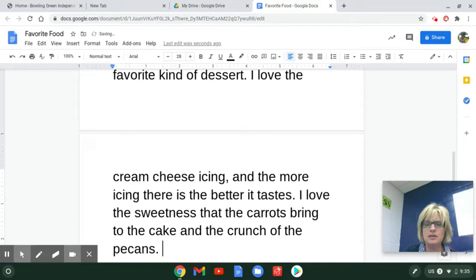Is this a compound sentence? I love the sweetness that the carrots bring to the cake. That's a sentence because what do I do? I love the sweetness and so forth. The crunch of the pecans. Okay, that's not a compound sentence because the crunch of the pecans is a subject, but there's not a predicate. So I don't have to have a comma there. Now up here, notice I did put a comma before my coordinating conjunction. So that's good.